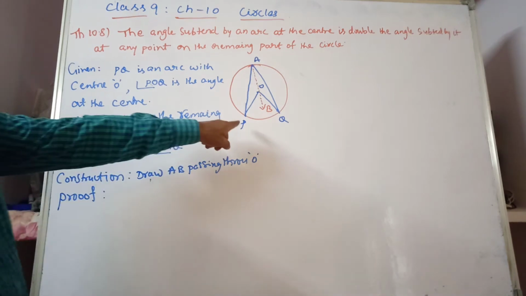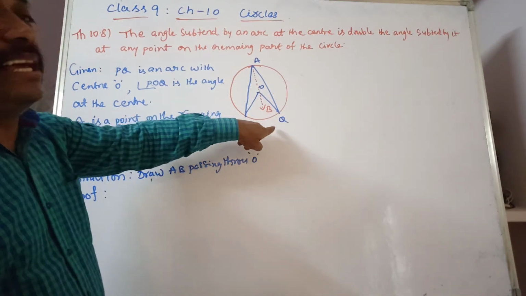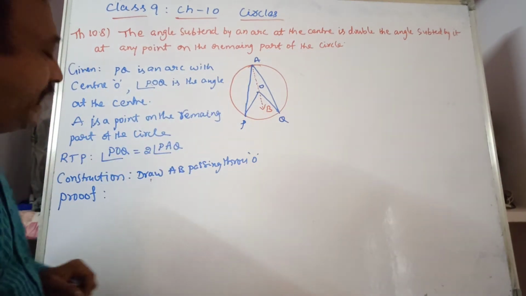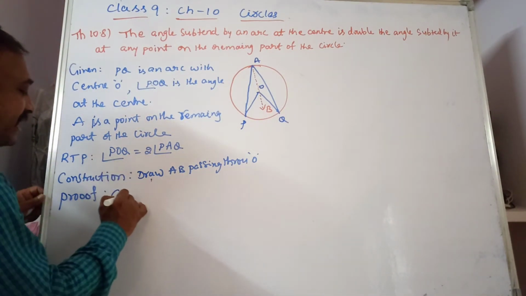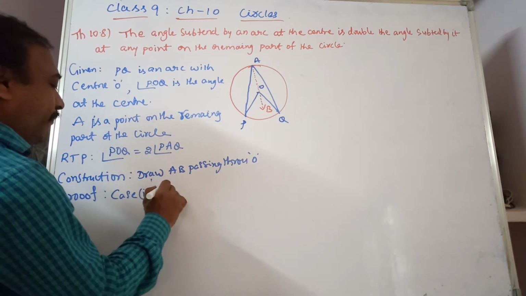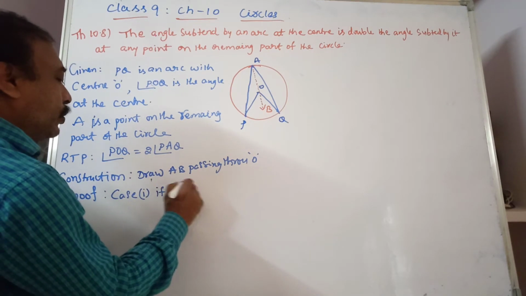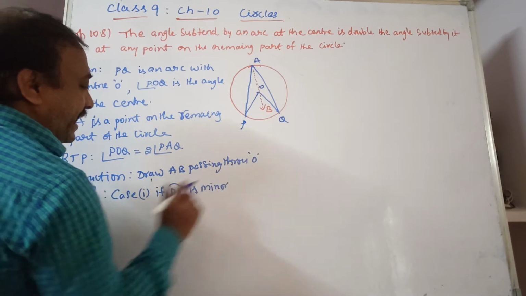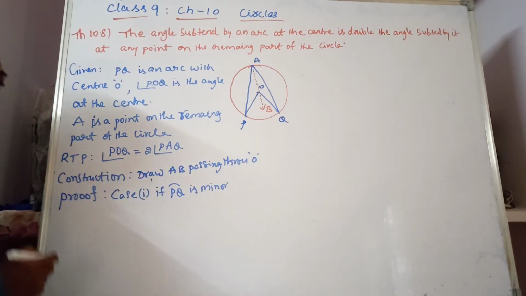We took here a minor arc. This is a minor arc. There are also the cases where it is a semicircle and where it is a major arc. Now case 1: if PQ is a minor arc.